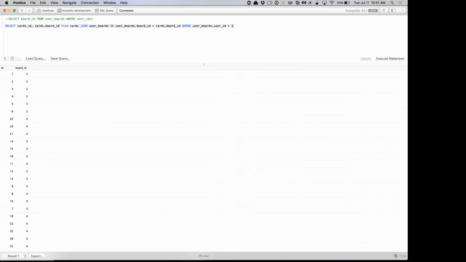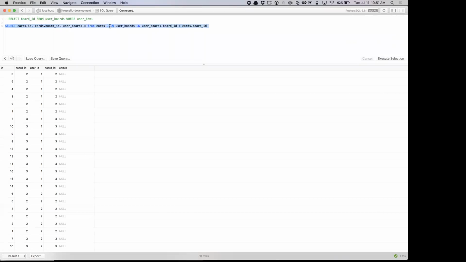Then we're going to put back this join, but without the where, and select user boards.star. I'm selecting a subset just because cards has a bunch of columns, but basically every time you do a join, you get a new table where those two tables were joined together on some condition. Those tables can turn out differently if you're doing an inner join or an outer join, or a left join and a right join.